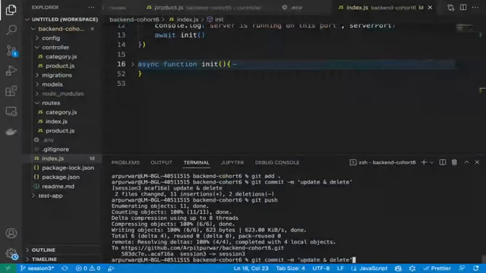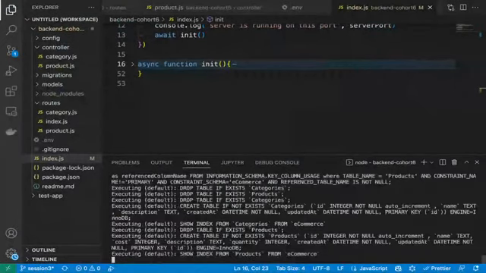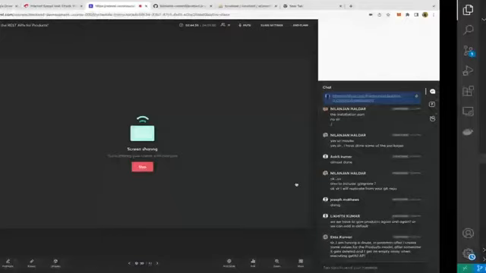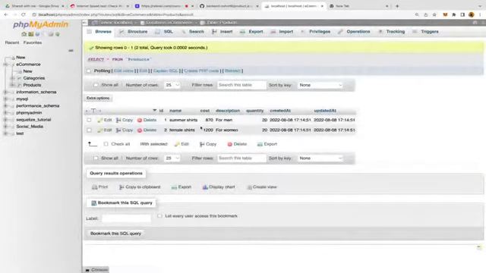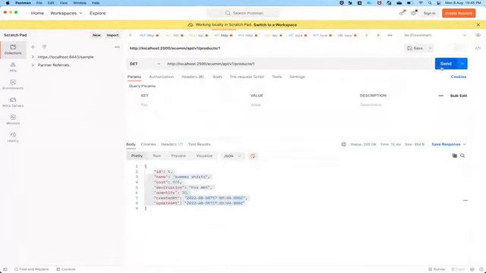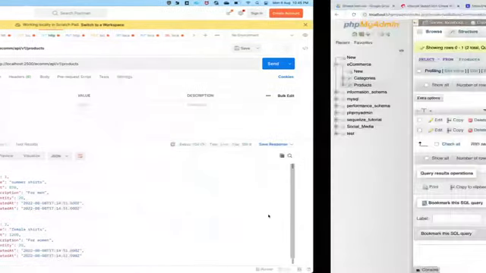Let me show you. Node index.js. Let's check our database. Yeah, summer search, female search. Automatically this one was created. And if I go now without creating any entry and click on the get part, if I call find all, you can see all records are coming.